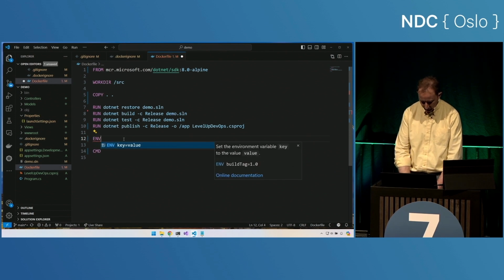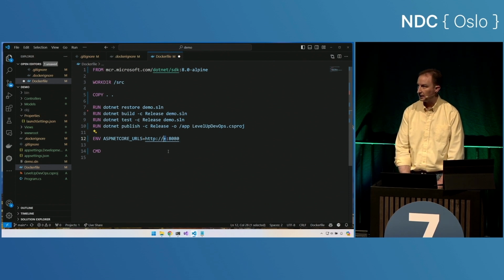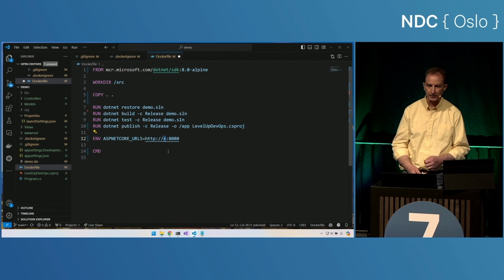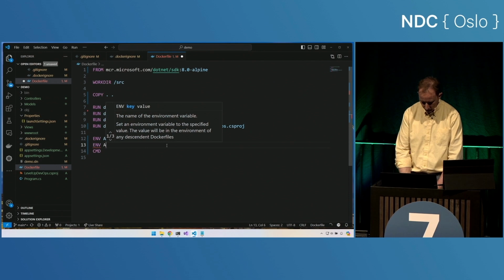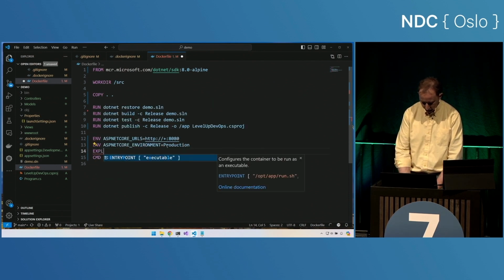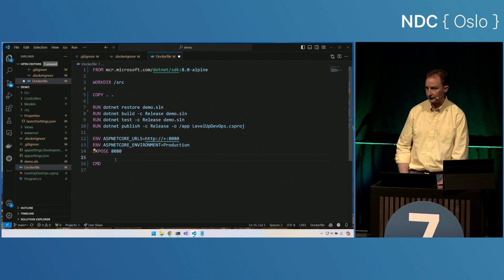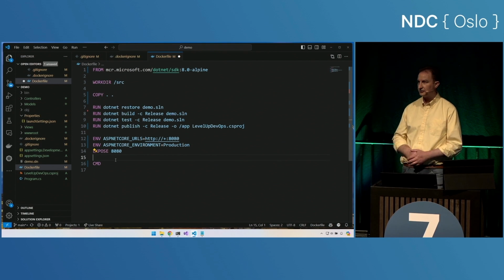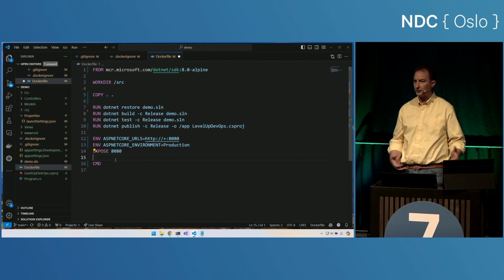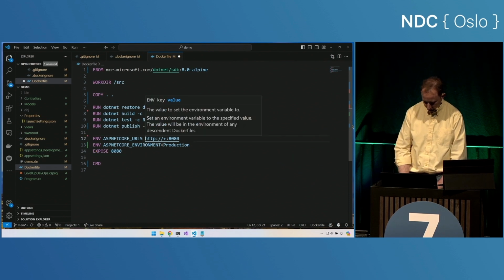Next, let's set some environment variables like ASP.NET Core URLs. We'll go to port 8080 in this case. The plus means all IP addresses, so not just the loopback IP address, but I want to grab the public address as well. Let's do ASP.NET Core environment equals production. That looks great. And let's expose port 8080. Now that doesn't actually expose it. It's just metadata on my image that says, if you start, you probably want to forward traffic in on this port. Great. So I've got all of these in place.